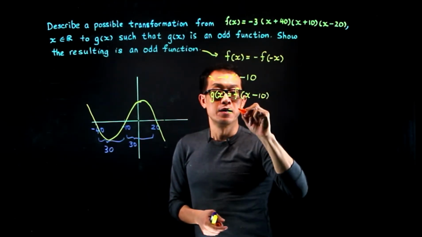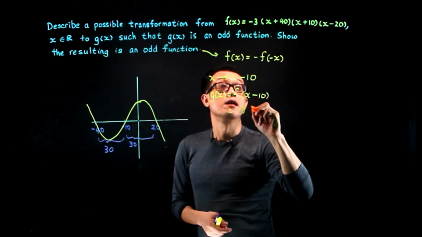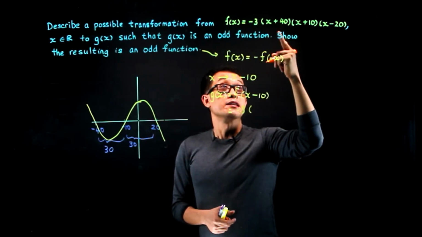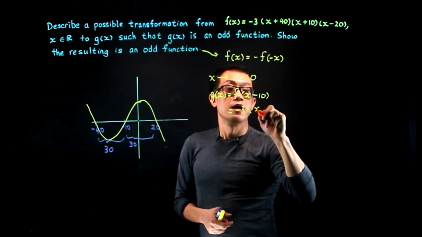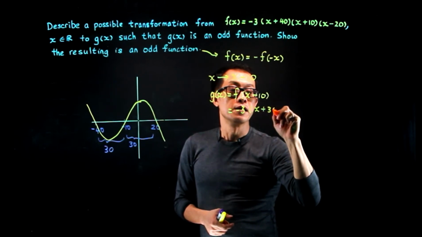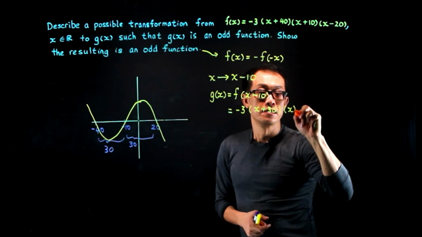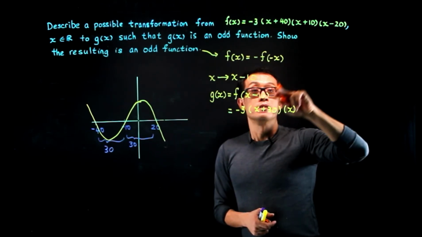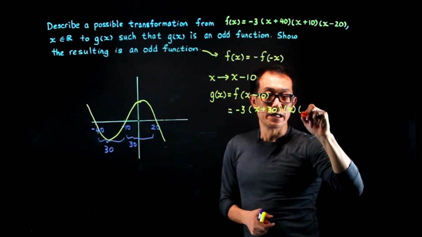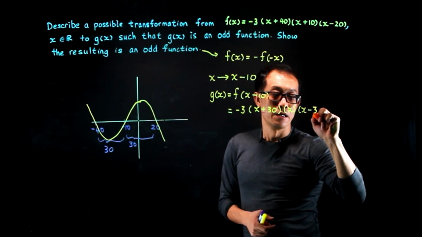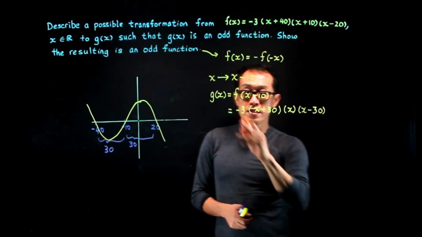And that becomes minus 3, then x minus 10 becomes x plus 30, here will become x, and here will become x minus 30. So this is g of x.